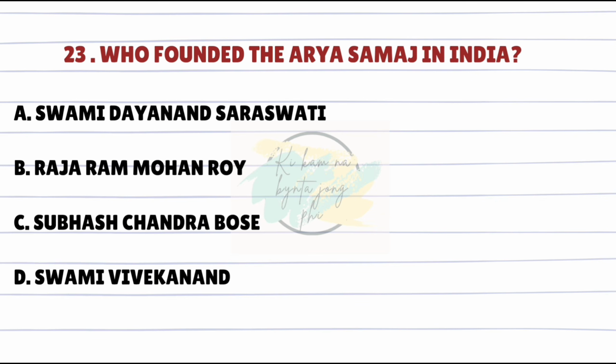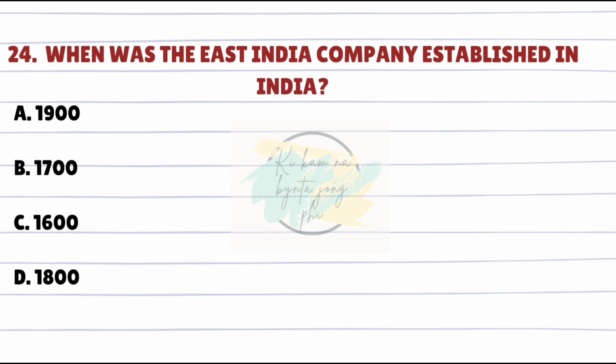Who founded the Arya Samaj in India? Answer is A. Swami Dayanand Saraswati. When was the East India Company established in India? Answer is C. 1600.